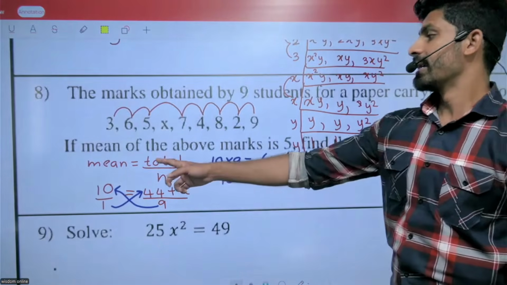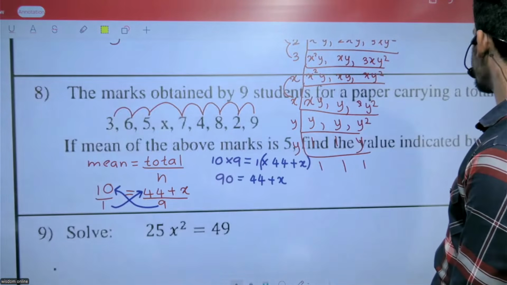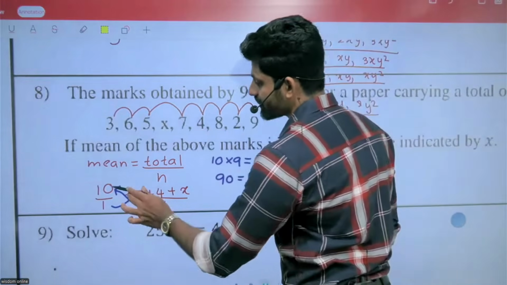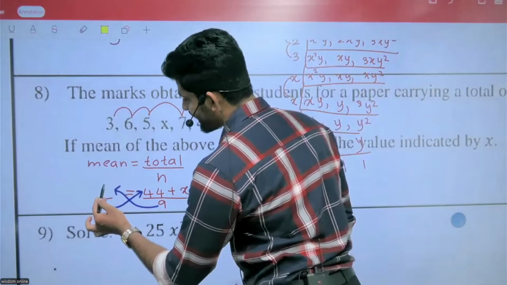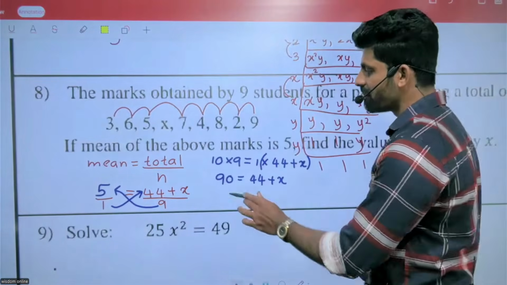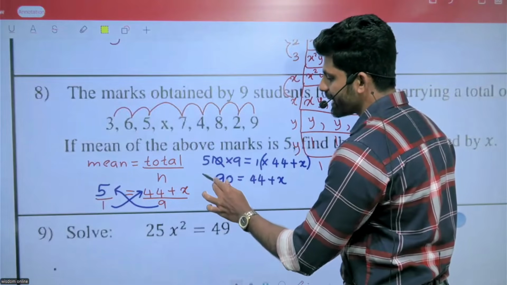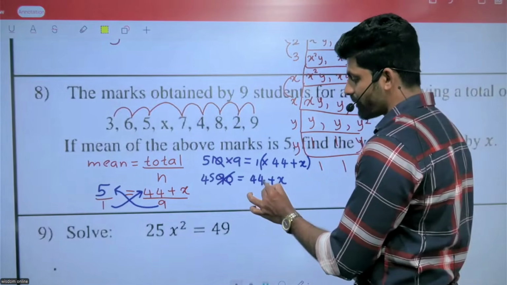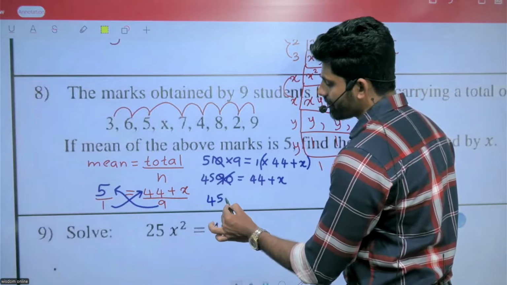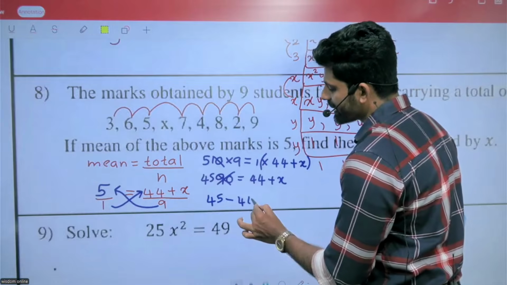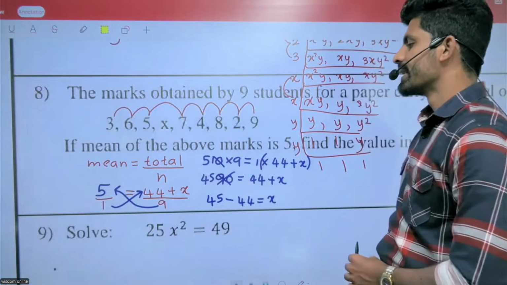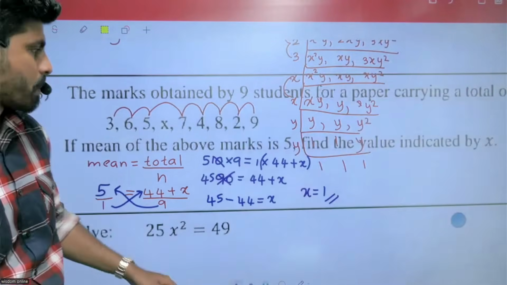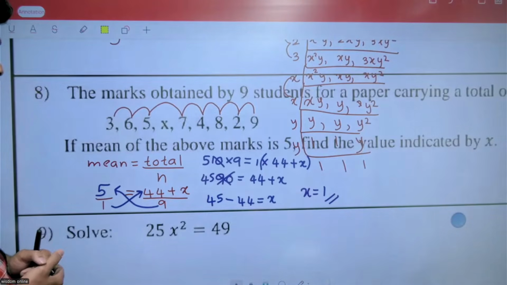Sorry, the mean is 5, not 10. Mean equals 5, so 5 multiplied by 9 is 45. Then 45 equals 44 plus x. Moving 44 to the other side, 45 minus 44 equals x. So x equals 1.